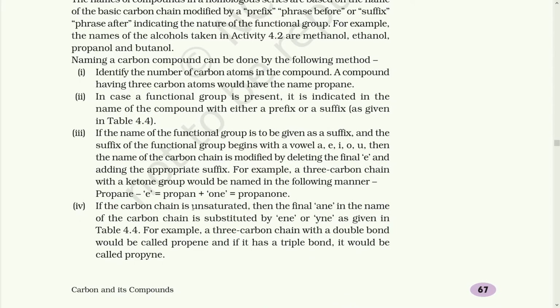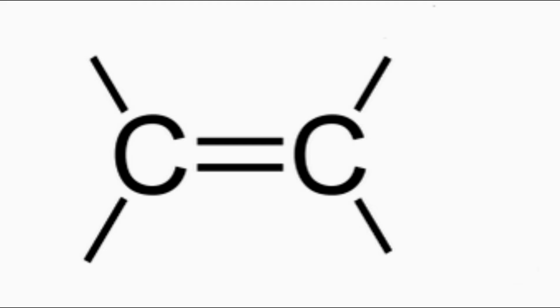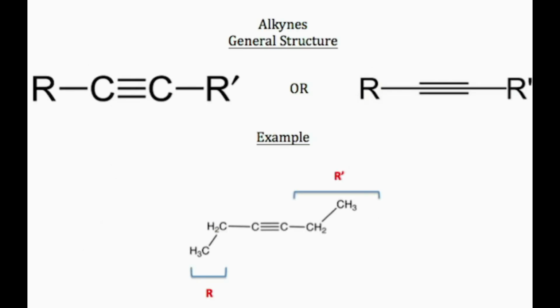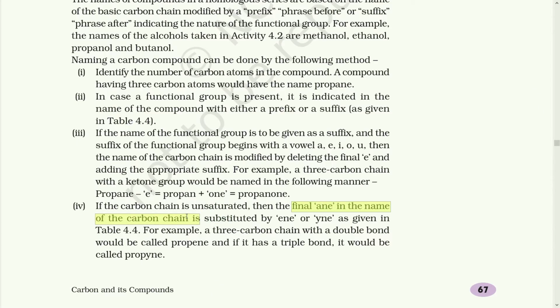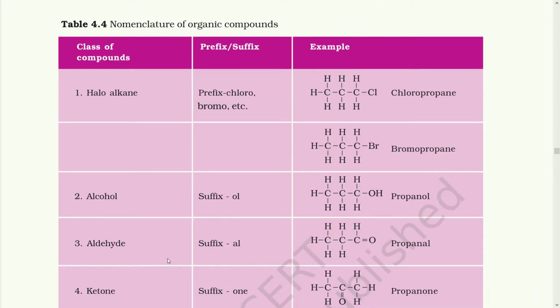If the carbon chain is unsaturated, that is, it has a double bond or a triple bond, then the final ANE in the name of the carbon chain is substituted by ENE or YNE. So propane would become propene for a double bond and propyne for a triple bond. Here is a table of the nomenclature.